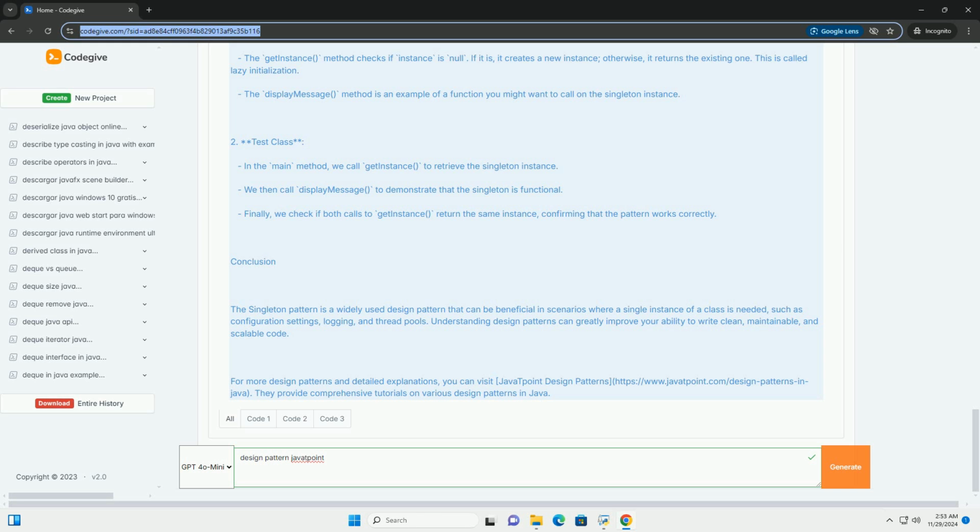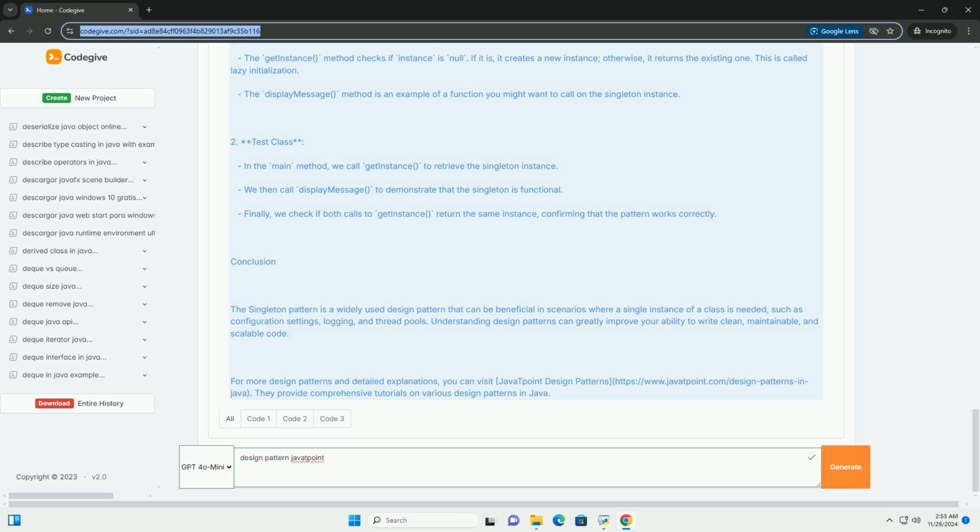2. Test class. In the main method, we call getInstance to retrieve the singleton instance. We then call displayMessage to demonstrate that the singleton is functional. Finally, we check if both calls to getInstance return the same instance, confirming that the pattern works correctly.